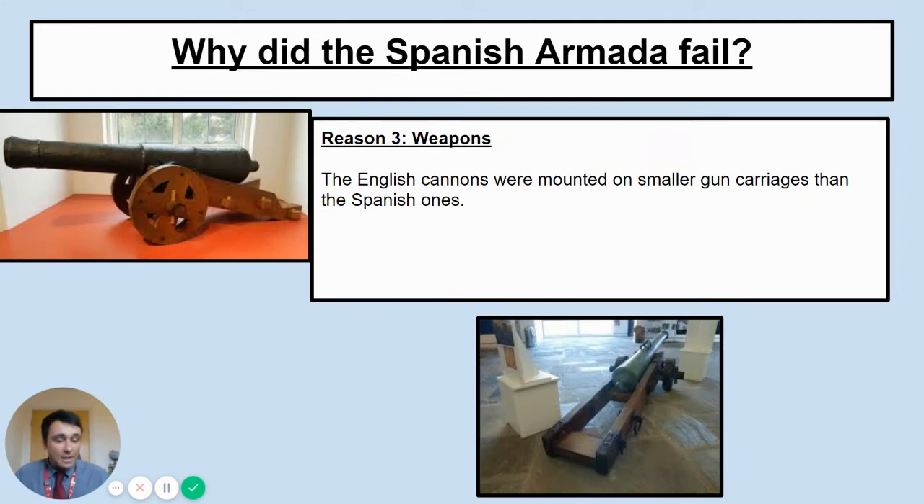Weapons. Now, there was a difference in weapons as well there. If you can see on the bottom of the screen, that is a Spanish cannon. And then on the top is an English cannon. Now, what difference can you notice between the two? Okay. Hopefully you've realised, because it says it on the screen as well, that the gun carriages